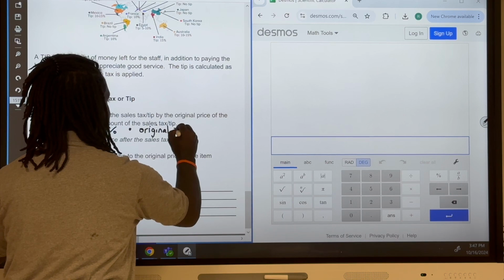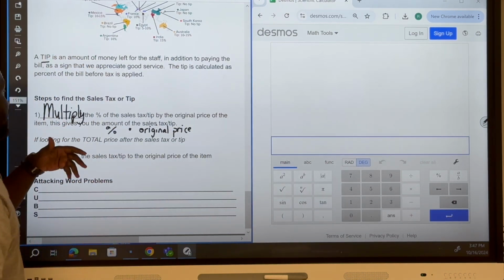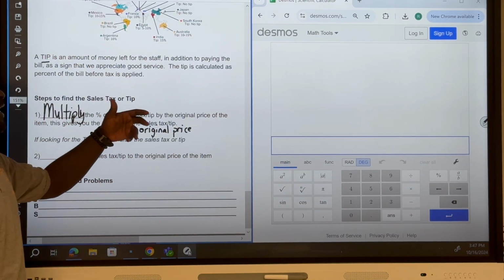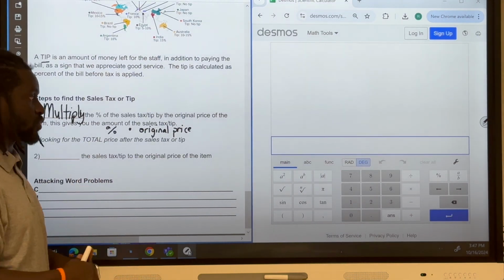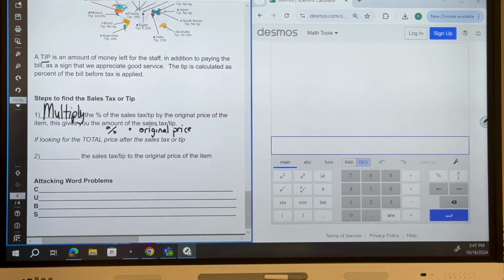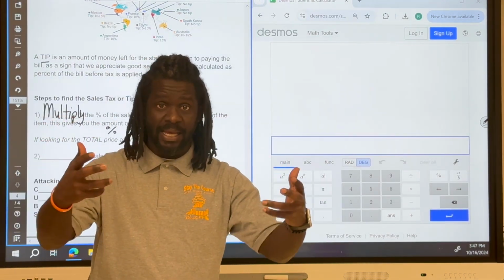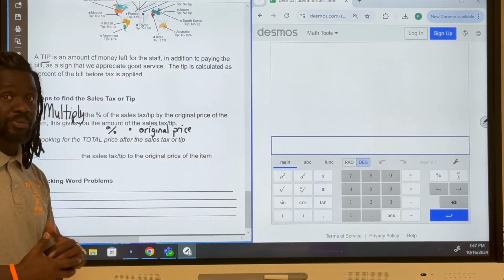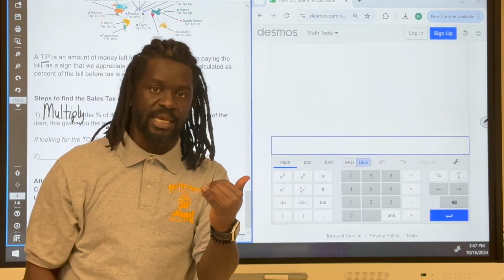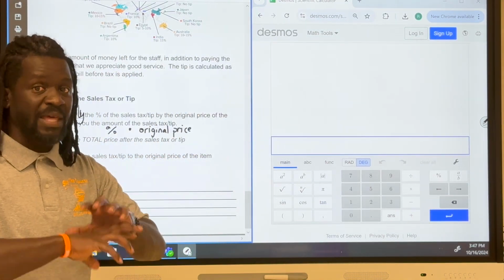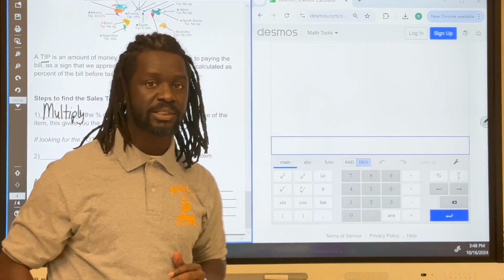That gives us the amount of the sales tax or the amount of the tip. Now, sometimes we're just going to be able to stop right there. Once we multiply the percent times the price, that will give us the sales tax, or that will give us the tip. And if that's all the question is asking for, then we can stop right there.